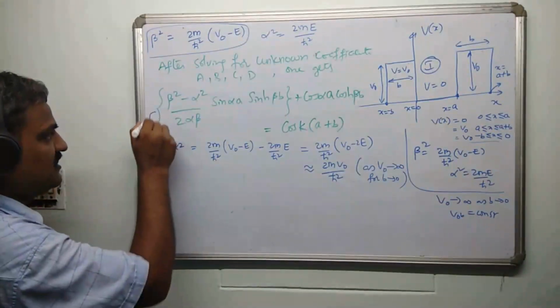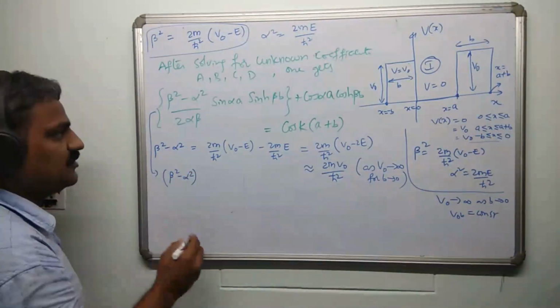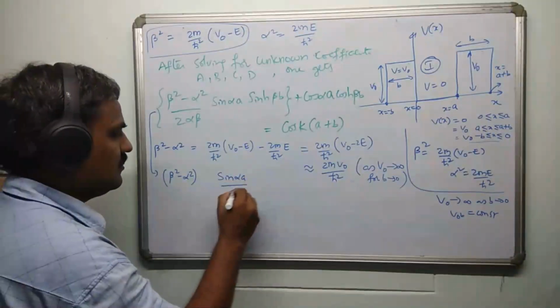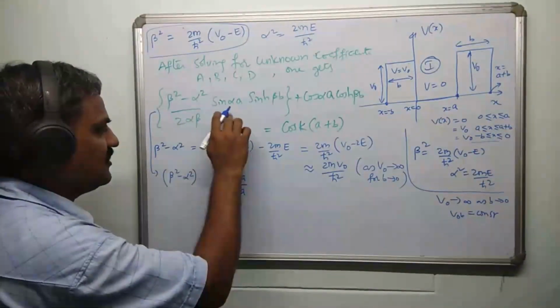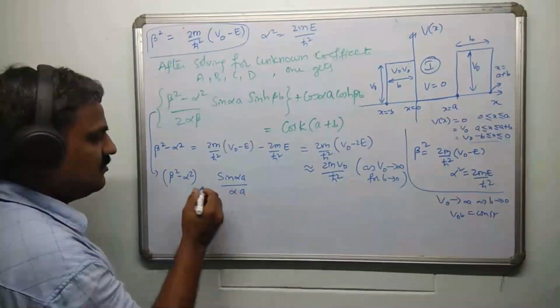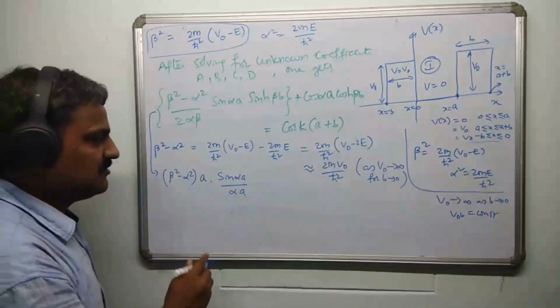So I am going to write this as beta square minus alpha square into sine alpha A by alpha A. I'll be writing this alpha here, and I have added an A. And as I have multiplied by A, I'll write A here. So I'm multiplying and dividing by A. There is no difference.